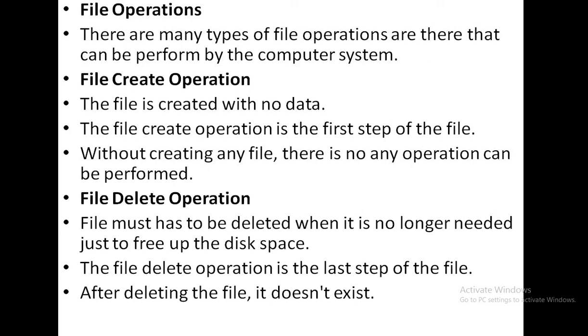After creating a file, we can write something into the file and store it inside our computer system. It is given here that the file is created with no data, and the file create operation is the first step of the file. Without creating any file, no operation can be performed.